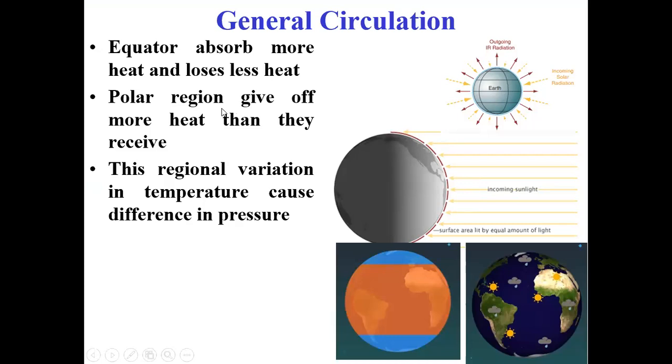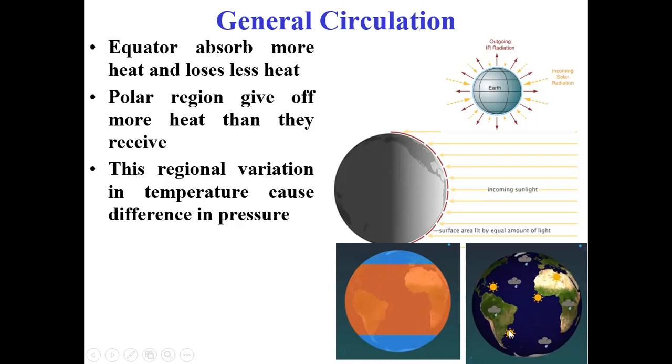So general circulation, we have already seen the definition. Due to the heating of the earth's surface, there are incoming radiation and outgoing radiation, and balance is there. We have seen that the equator has more energy and the poles have less energy. At the poles, the emitted radiation is more than the absorbed energy. At the equator, more energy is conserved, and hence temperature is more.